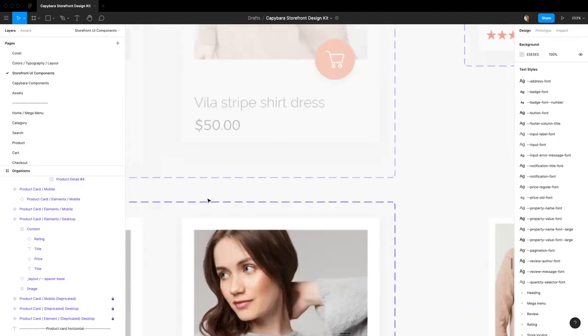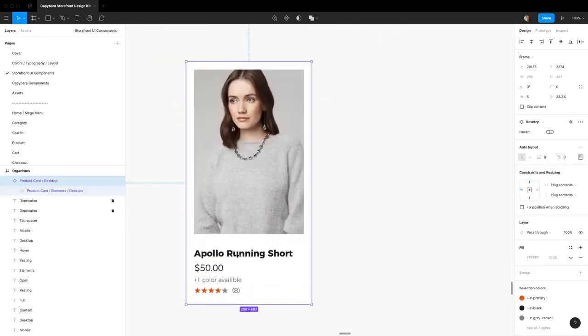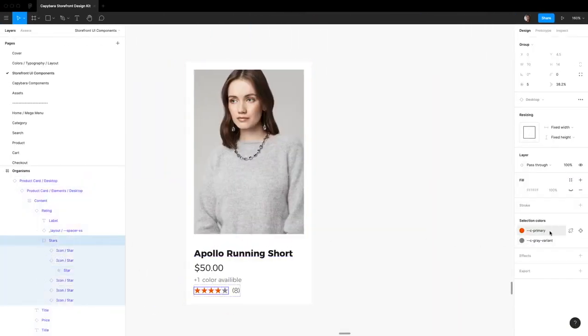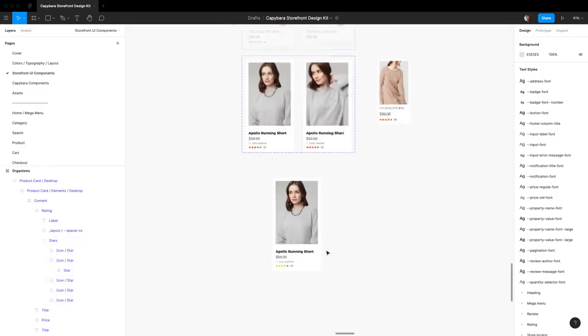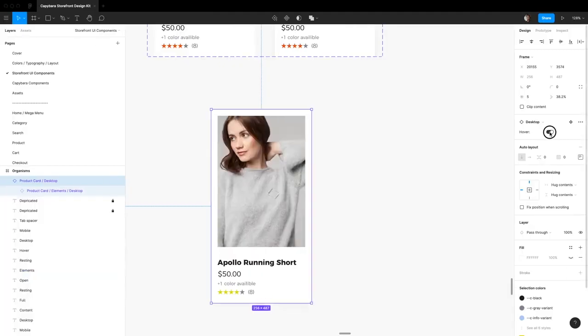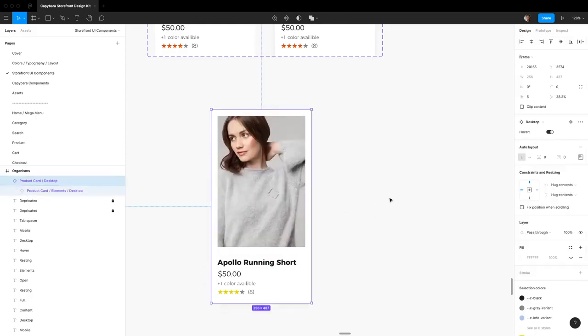So now when we come down here, our product has this all set up exactly how we want it to be. I think we're already pretty close to what this should be. I think we can come over here and also, for this instance specifically, let's make this a yellowish color just to match it up with what Steve Madden has. So now, when we toggle between hover and non-hover, we have exactly the card that we want and how it should look.